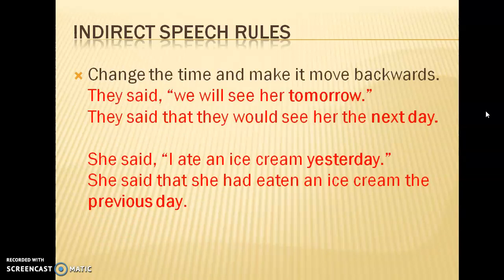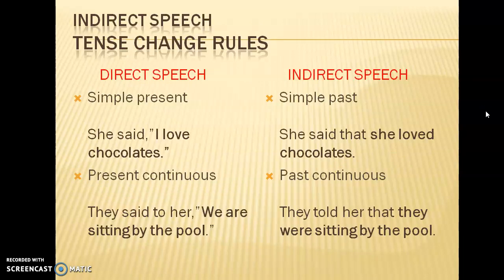Then change the time and make it move backwards, because like I told you, tenses also move into the past because the dialogue has been said in the past. Similarly, the time phrases will also move backwards. For example, they said, "We will see you tomorrow." Now tomorrow is a matter of the future. You have to make it move a little backwards. So you'll say they said that they would see her the next day. She said, "I ate an ice cream yesterday." She said that she had eaten an ice cream the previous day. Yesterday will change to the previous day. So time will also move backwards.